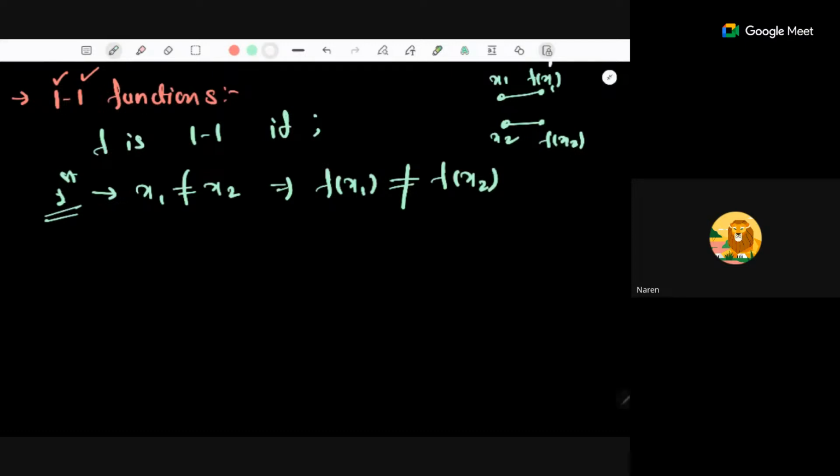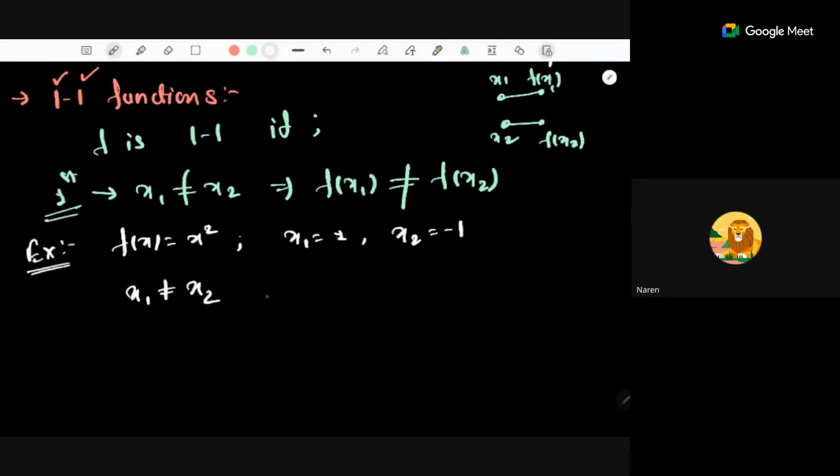One simple example: suppose we have the function f of x equals x square. Here I can take two different inputs, x1 equal to 1 and x2 equal to minus 1. Clearly x1 is not equal to x2, but f of x1 is 1 square, which is 1, and f of x2 is minus 1 the whole square, which is also 1.